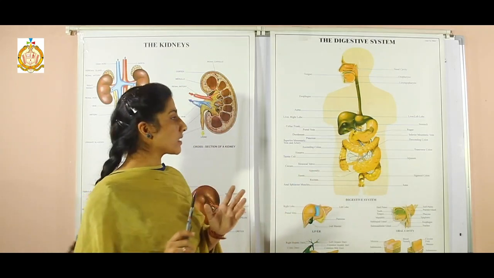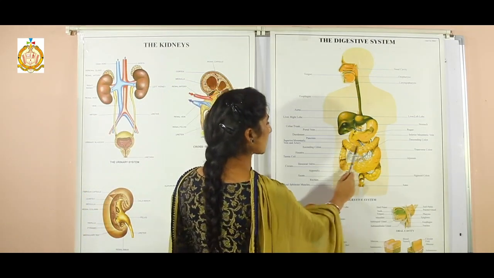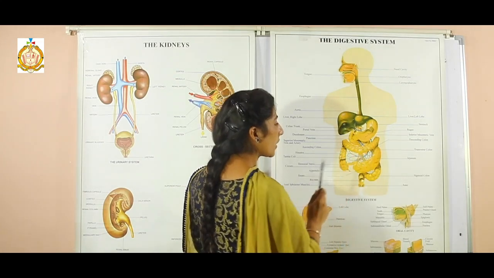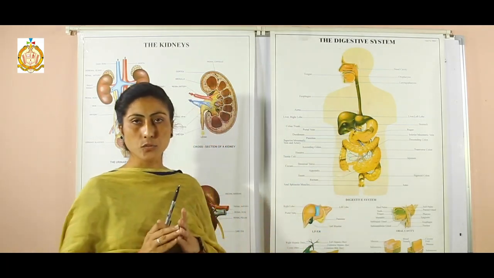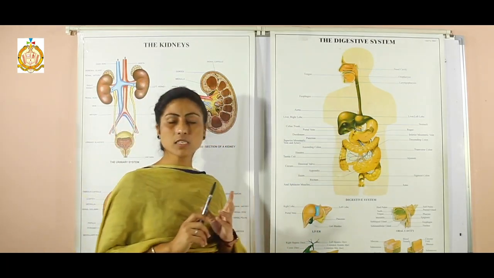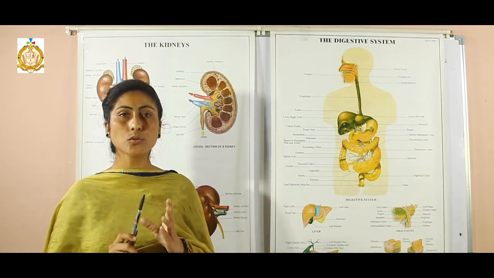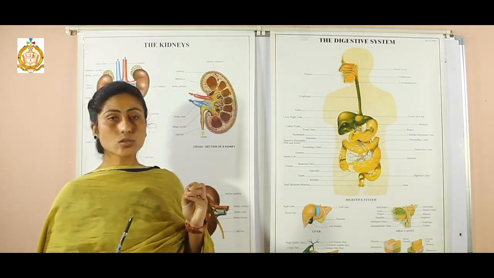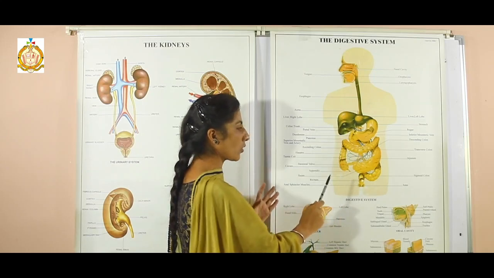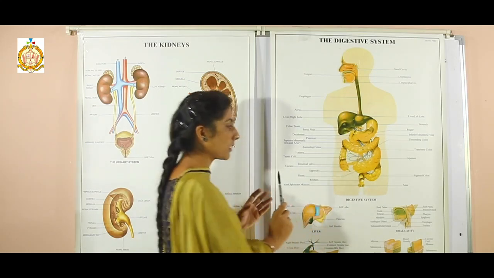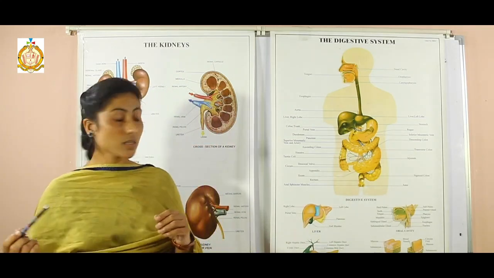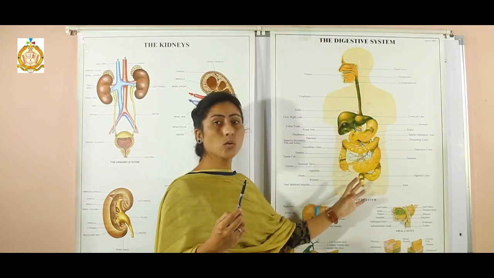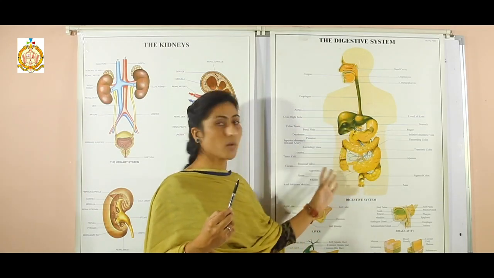Now next is undigested food passes to the large intestine. Students, the undigested food is passed to the large intestine. Water is absorbed from the undigested food. Next topic is solid waste is thrown out of the body through the anus. Students, the solid waste is stored in the rectum and it is thrown out of the body through an opening called the anus. Now next, students, the journey of food through the digestive system is about 9 meters long in the human body.